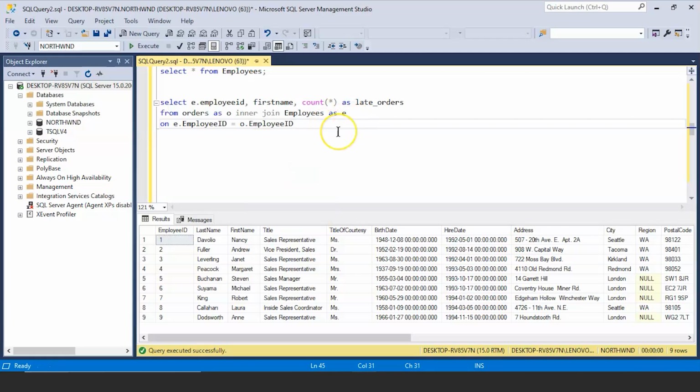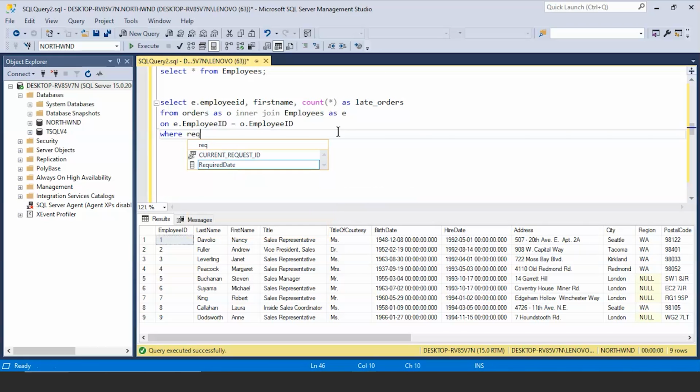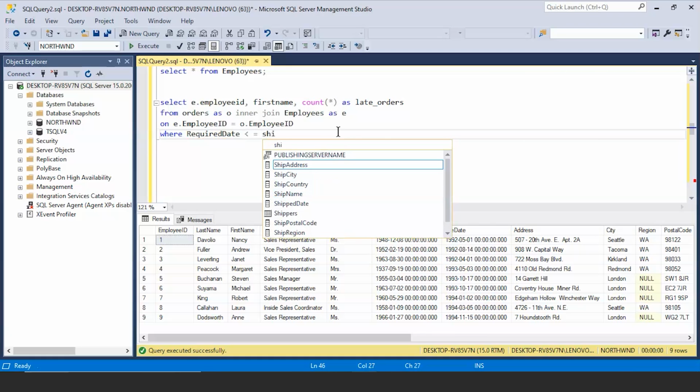So this is my common key column that is present in both the tables. Then I'll use my where clause where. Now you should be careful and you should give the right clause. So my required date should be less than or equal to my shipped date.